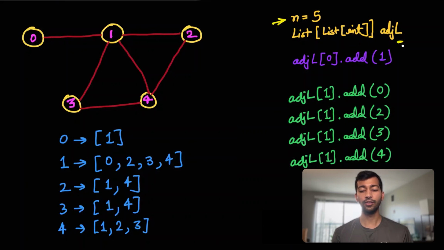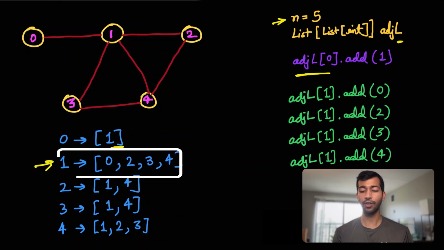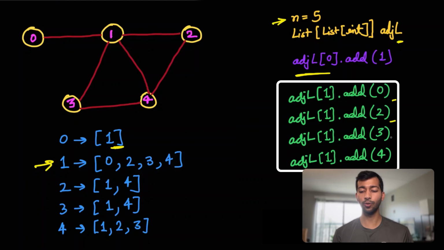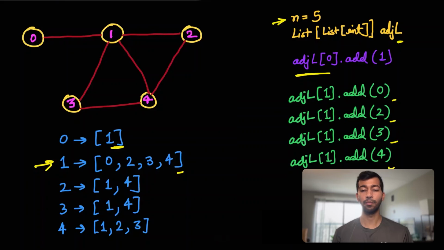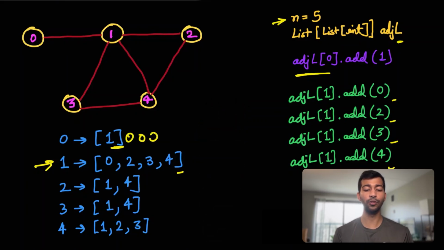And as you can see, for adjacency list 0, this particular thing is a list. Inside of that, we are adding 1 here. Similarly, for adjacency list 1, we are adding 4 entries here: 0, 2, 3, and 4. Here we have all of those things. So this is how it's represented. Much more efficient, as you can see. We don't need to store zeros for the vertices that aren't connected.